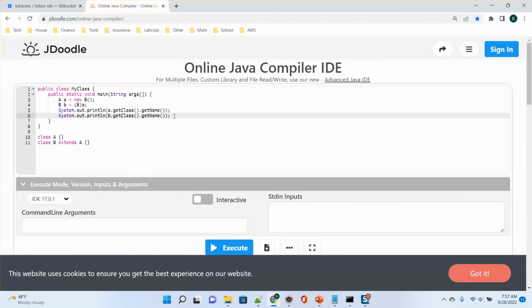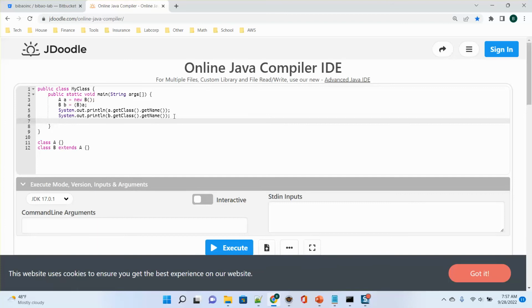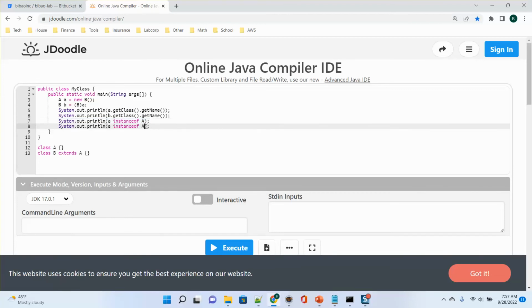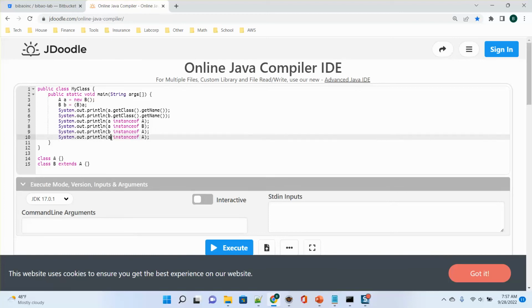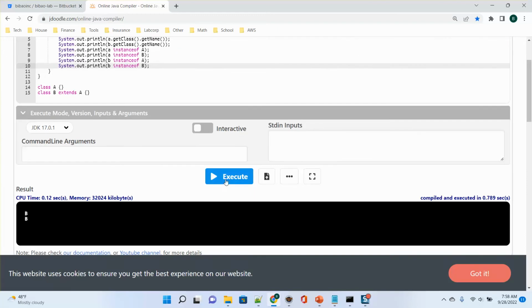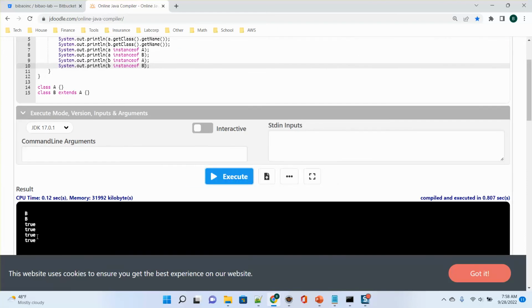But instanceof is different. So we can say instanceof is a boolean. a instanceof A should be true. Yeah. a instanceof B is also true. Then b instanceof A is also true. b instanceof B is also true. See, it's all true.